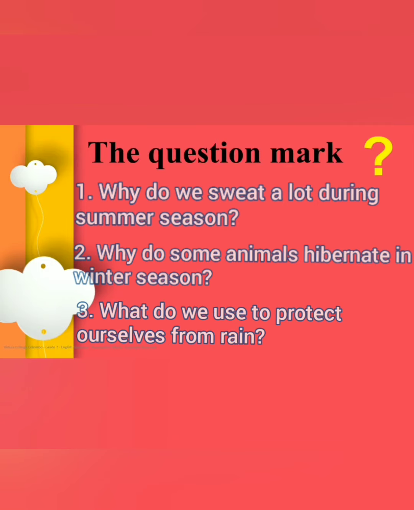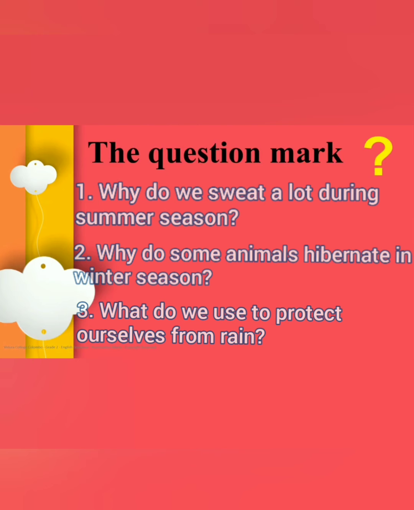Let's see few examples. First example, why do we sweat a lot during summer season? Question mark. Example number 2. Why do some animals hibernate in winter season? Question mark. Example number 3. What do we use to protect ourselves from rain? Question mark. Here you must have observed that I am asking a question. That's why I have used question mark.